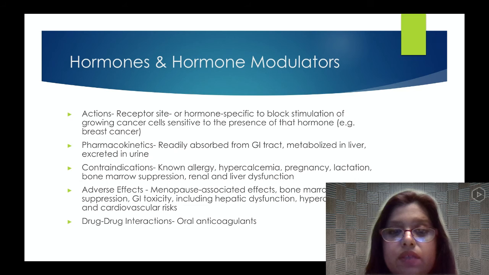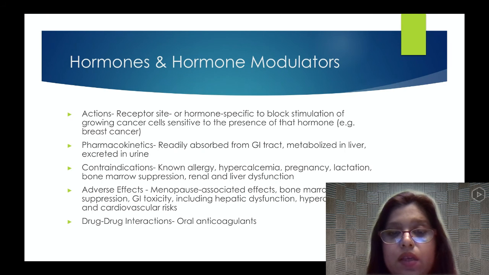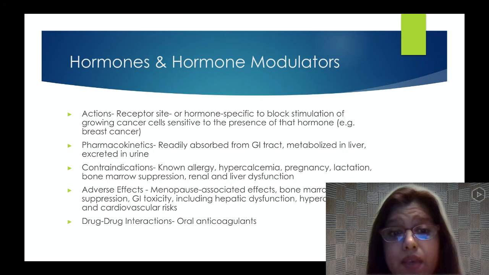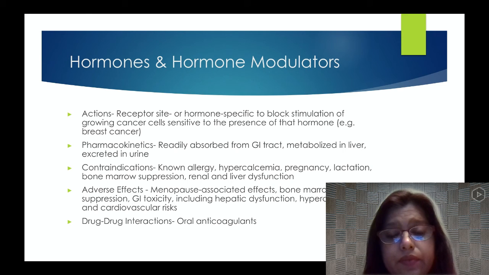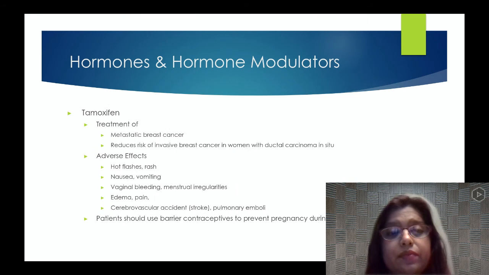Contraindications. When would you not give those medications? If the patient has severe allergies, hypercalcemia, meaning their calcium levels are high, pregnancy, lactation, bone marrow suppression, if their bone marrow is already not producing enough RBCs, WBCs, and platelets, and if their kidneys and liver are not functioning properly. Adverse effects could be menopause-associated effects, bone marrow suppression, GI toxicity, including hepatic dysfunction, hypercalcemia, and cardiovascular risk. Drug-to-drug interactions include oral anticoagulants.